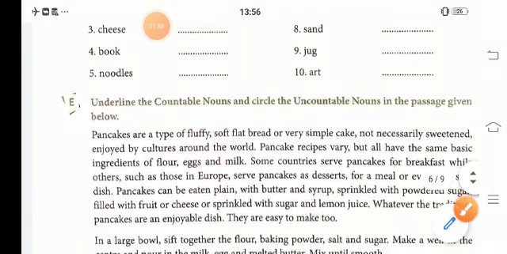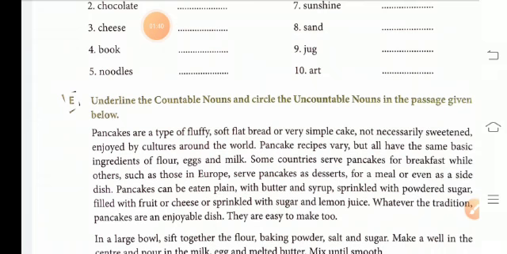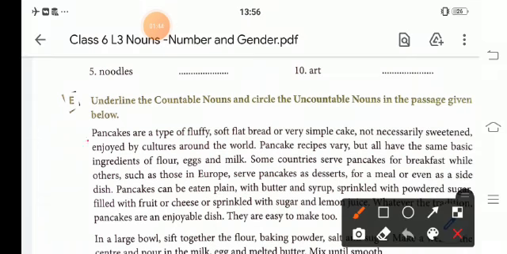Now here we have to underline the countable and circle the uncountable noun. See the pancakes. We can count it. The pancakes are a type of fluffy, soft, flat bread or very simple cake, not necessarily sweetened, enjoyed by cultures around the world.